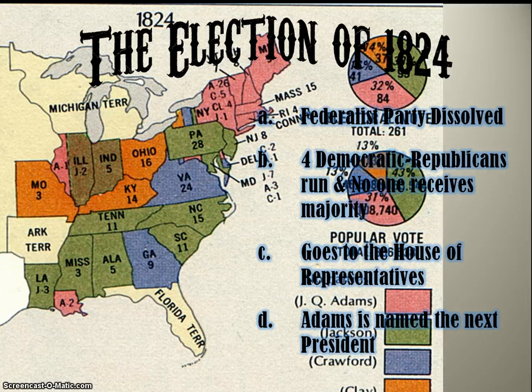All right, in the election of 1824, Jackson does receive the most popular votes, but he does not get the majority in the Electoral College. So with this election and the outcome, Henry Clay, who was running for president as well, sides with Adams and gets the House of Representatives, who makes the decision once the Electoral College doesn't have a majority, to support Adams. And so then Adams is named the next president, despite the fact that Jackson had received more of the popular vote, or the vote of the people.